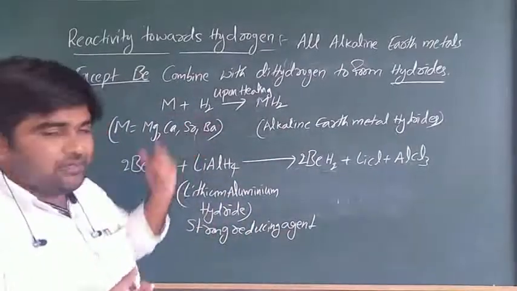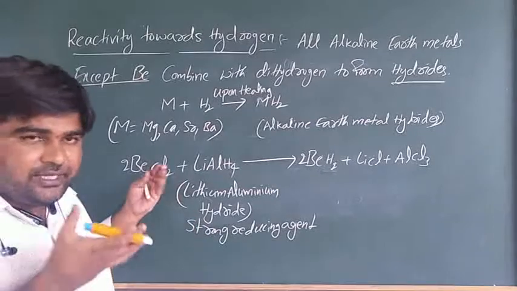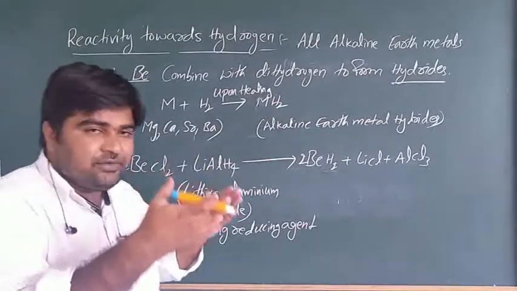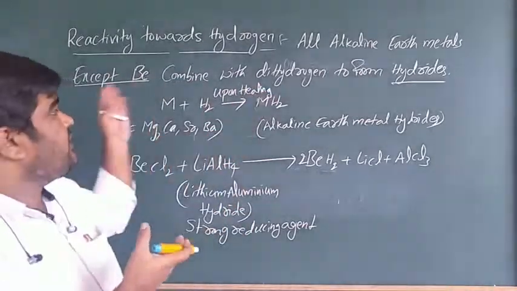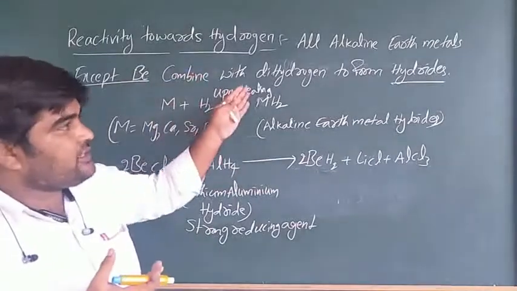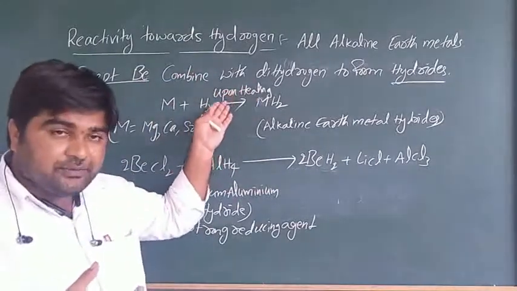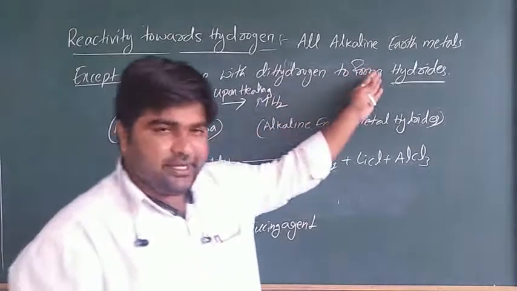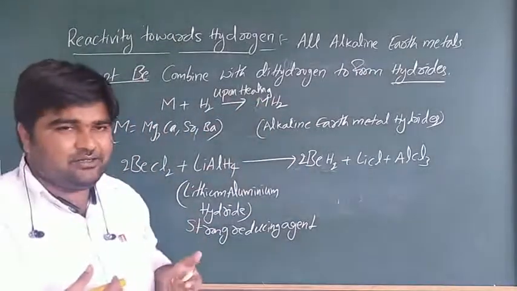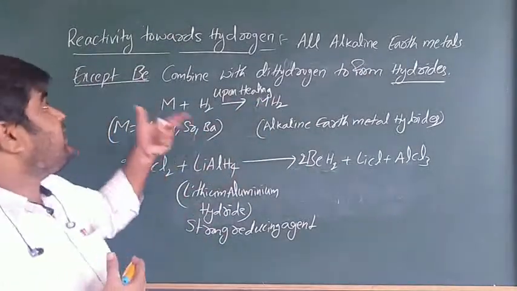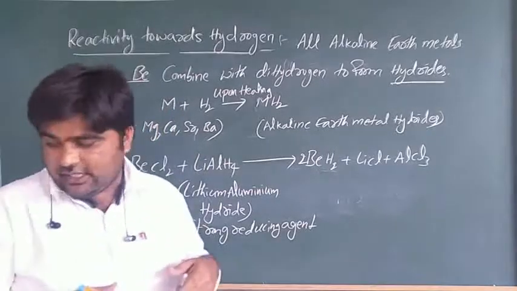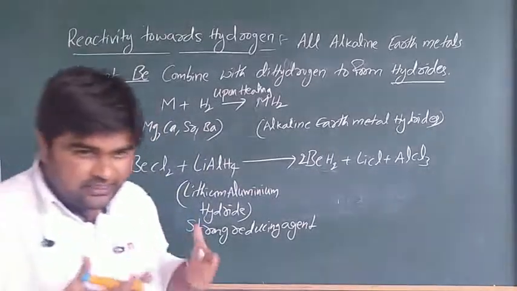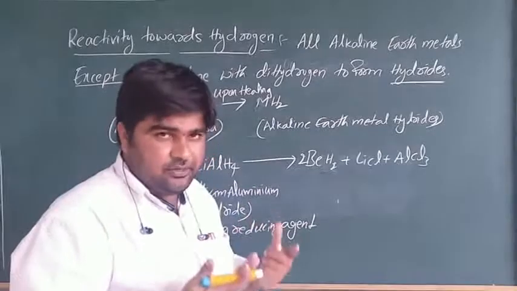So whenever alkaline earth metals, except beryllium, combine with dihydrogen upon heating, they form hydrides. Okay, so this is the reactivity towards hydrogen. Is it clear?